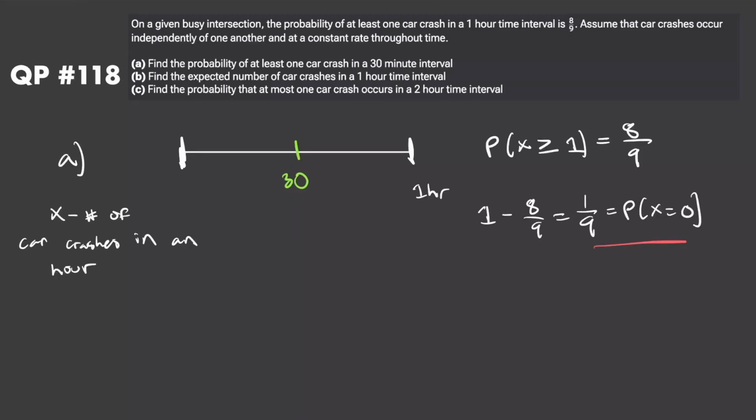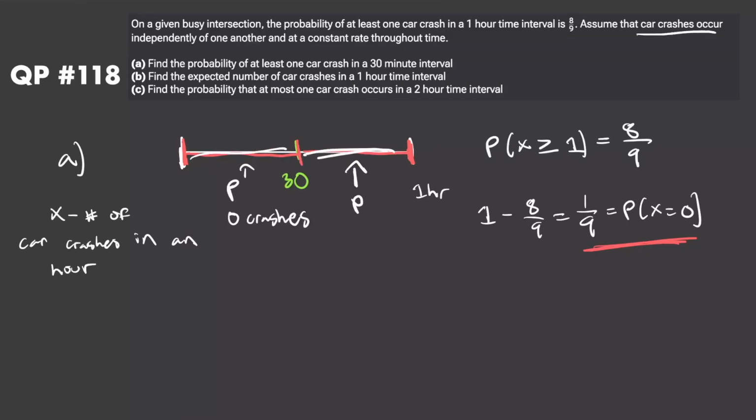Now that we know this, we can basically realize that the probability that we don't observe a car crash in this first 30-minute interval is going to be exactly the same as the probability that we don't observe a car crash in the second 30-minute interval, because we have these independent car crashes that occur at a constant rate throughout time. First of all, the constant rate tells us that this probability right here for this 30-minute interval of 0 crashes is going to be the same as the probability in this 30-minute time interval over here. So I'll call those both P.